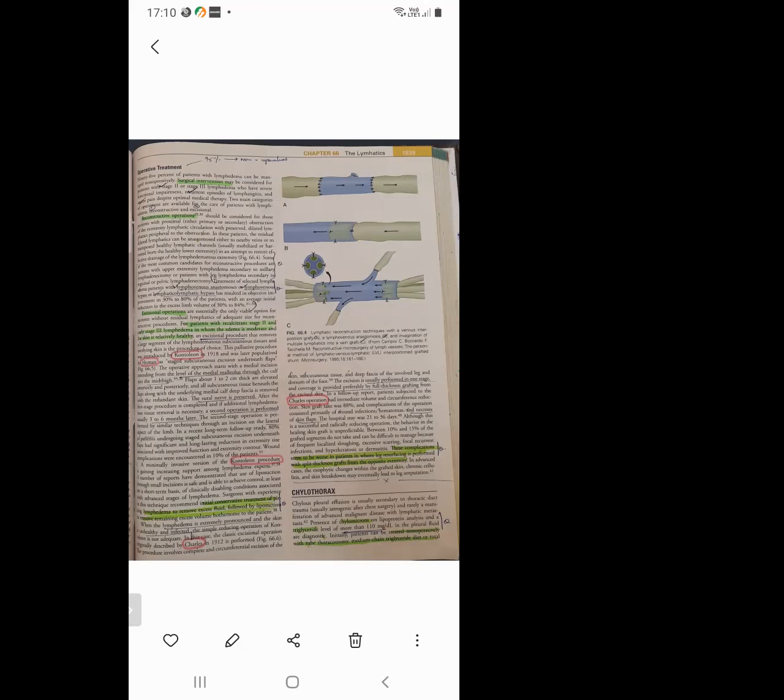In this operative approach, you have to give a medial incision extending from the level of the medial malleolus through the calf to the mid thigh. You elevate the flap anteriorly and posteriorly, and you remove the subcutaneous tissue. The sural nerve is preserved. Very important point: here you have to preserve the sural nerve.